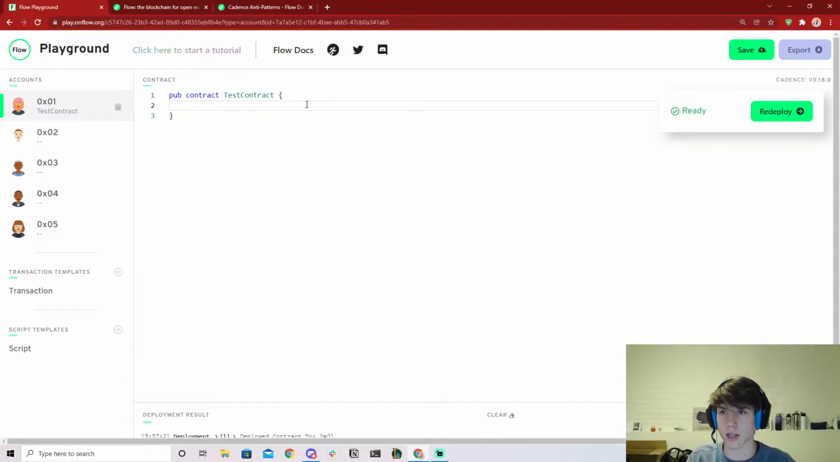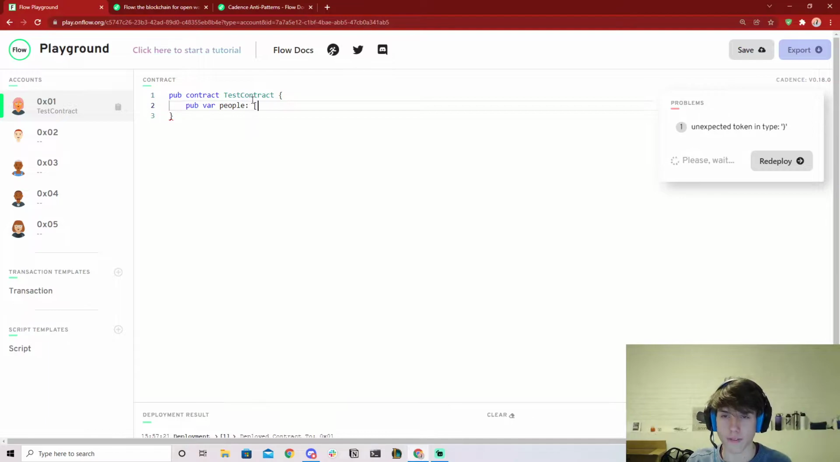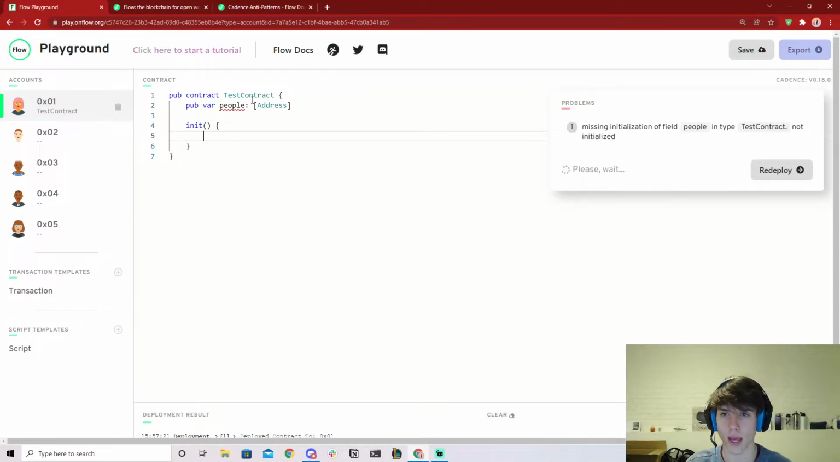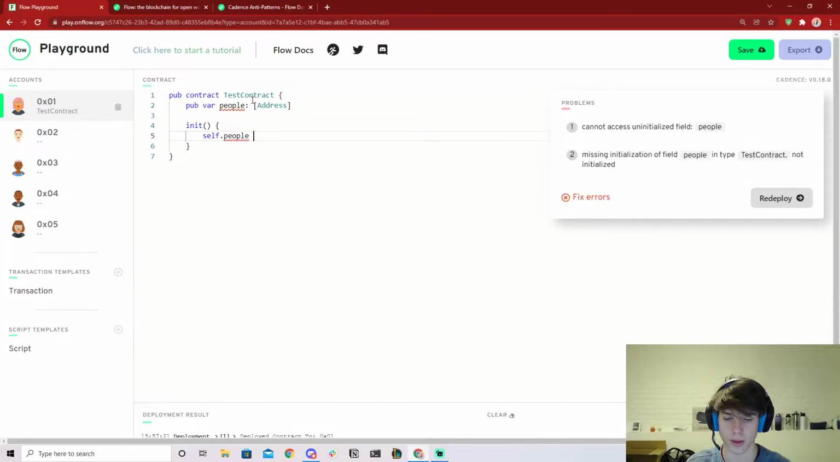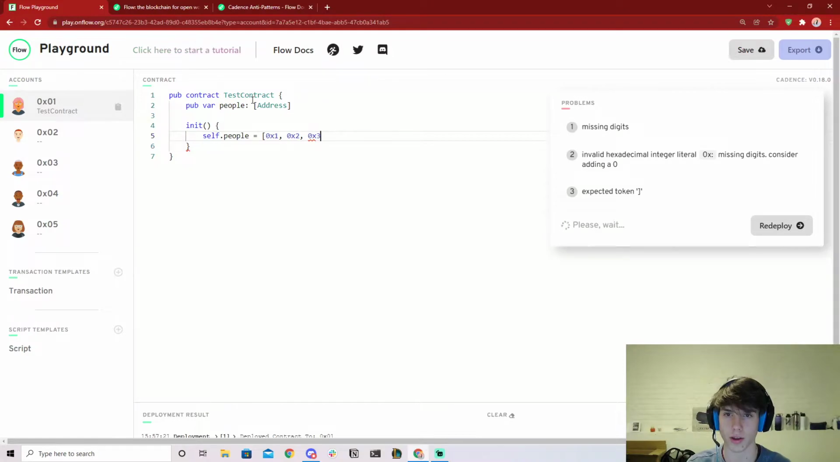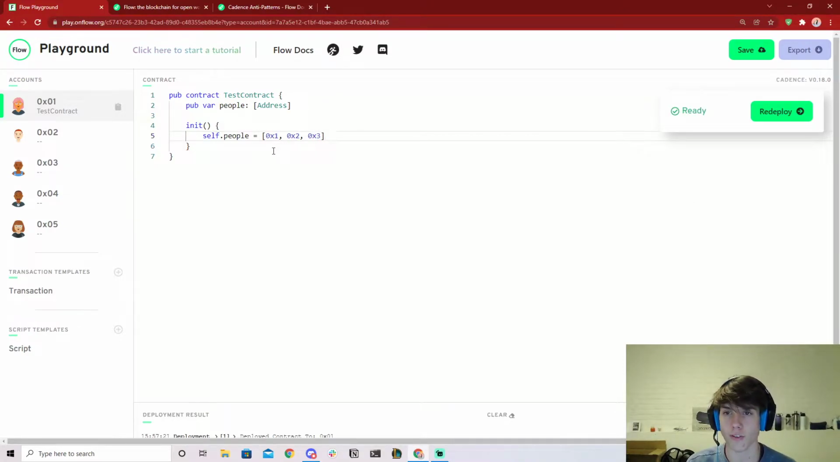So if I have a contract called TestContract, I write pub var people, and I have an array of addresses, right? So let's just say this is an array that holds a bunch of addresses in it, or people. And I'm going to initialize this to an array. So self.people equals, let's just put some addresses in there, 0x2, 0x3. Okay? And so it's a very simple contract.